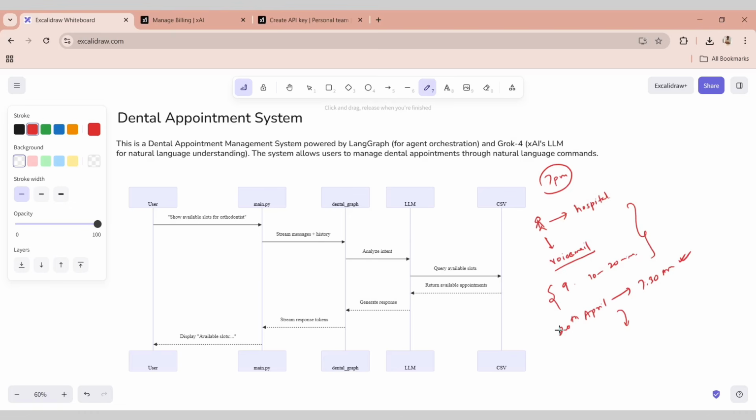Isn't it like a frustrating situation? I mean, I have been through such kind of situations forever. And if you have also been through such situations, I know how pathetic the experience is, right? So this is basically a problem statement that I have identified, especially when it comes to the hospital industry or the medical industry, especially for appointment bookings.